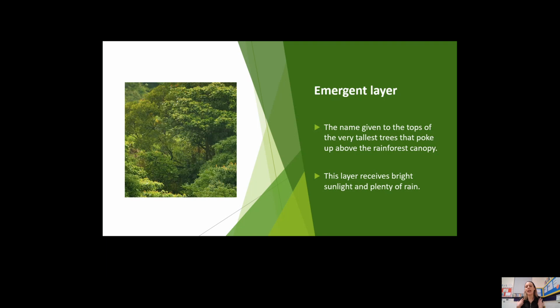My turn, emergent layer. The emergent layer is the name given to the trees at the very top of the Amazon rainforest that poke above the rainforest canopy. As you would expect, this layer receives bright sunlight and plenty of rain.